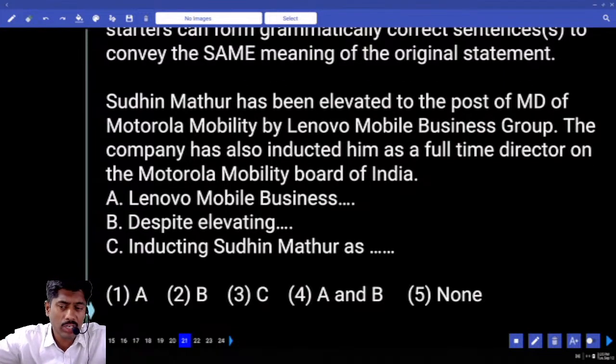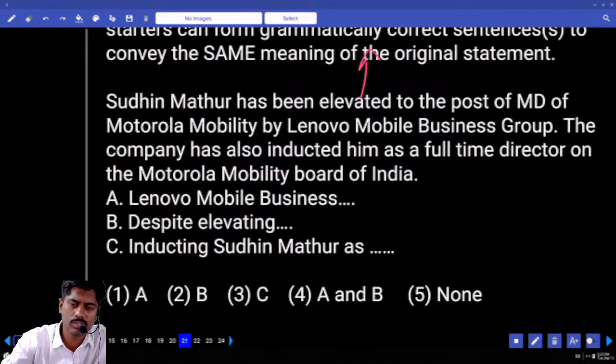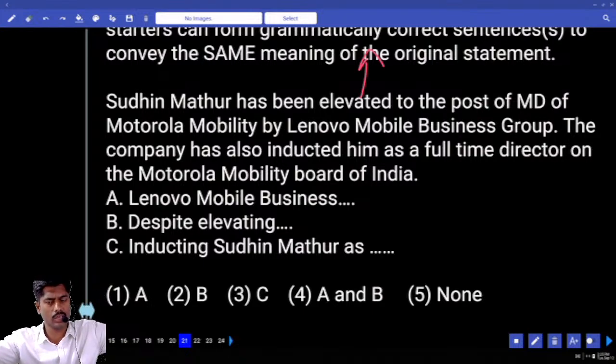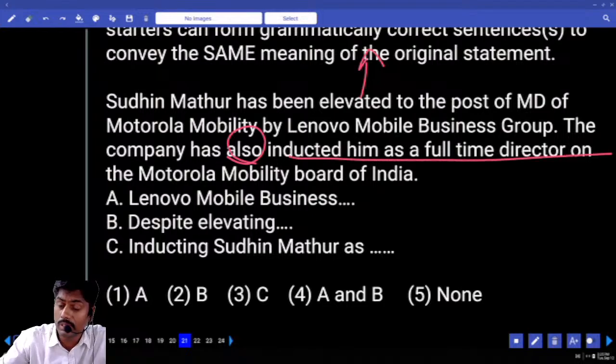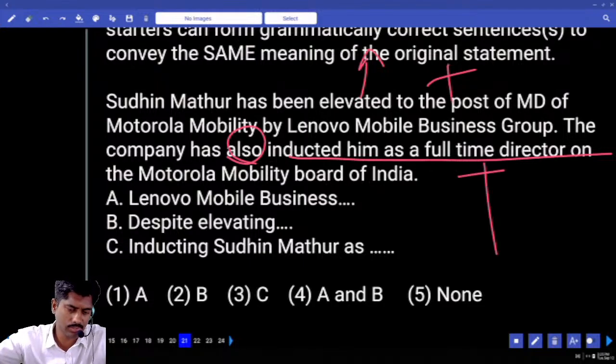Sudhin Mathur has been elevated to highest positions. Elevated means increased to the highest post of MD of Motorola Mobility by Lenovo Mobiles Business Group. So this fellow got promotion of MD position in that company. The company has also inducted him as a full-time director on Motorola Mobility Board. He has got two positions. One is MD, later on full-time director also. Now both are positive sentences.